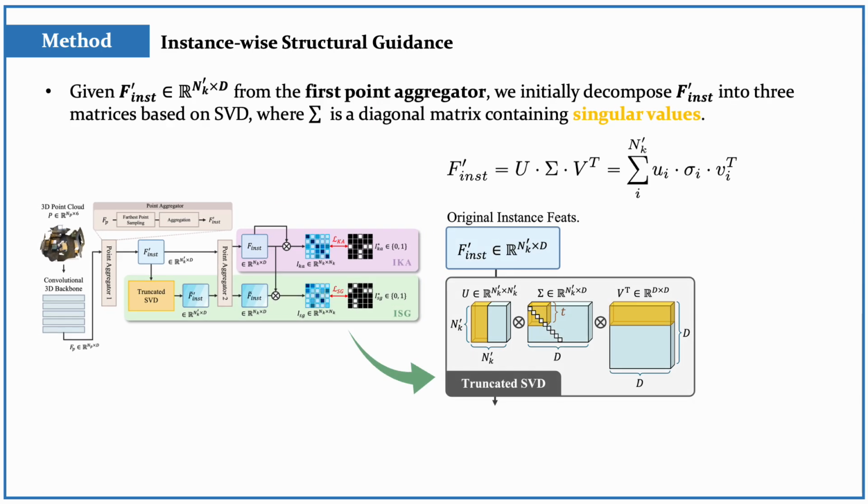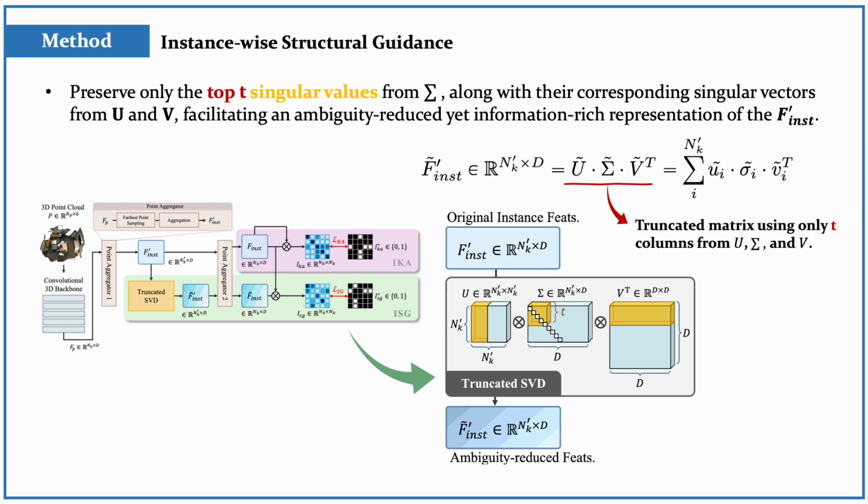Given f'inst from the first point aggregator, we initially decompose f'inst into three matrices based on SVD, where U and V are the matrices with orthonormal columns, and sigma is a diagonal matrix containing singular values, arranged in descending order. Typically, the higher singular values in sigma include meaningful information for object cognition, while the lower rank vectors are regarded as less important, potentially causing ambiguity. Then, we preserve only the top T singular values, along with their corresponding singular vectors from U and V, facilitating an ambiguity-reduced yet information-rich representation of the original feature f'inst.